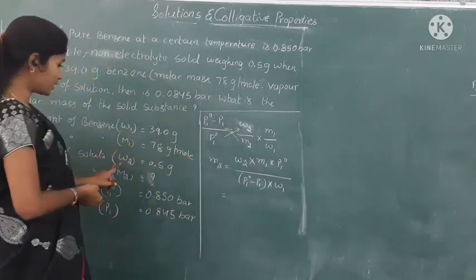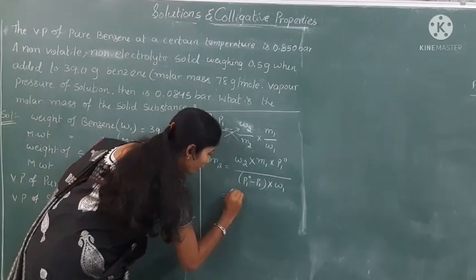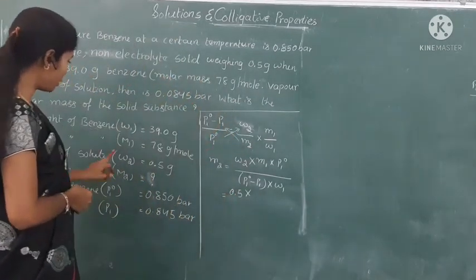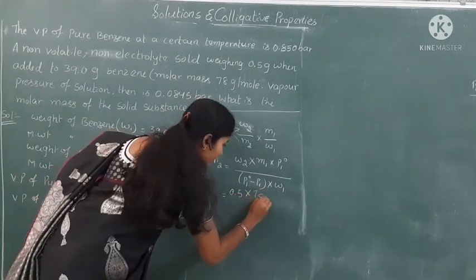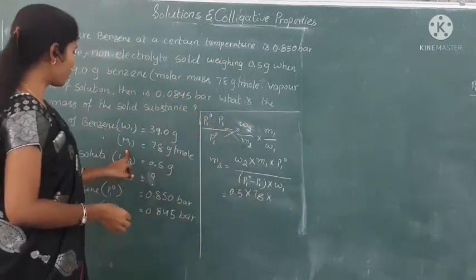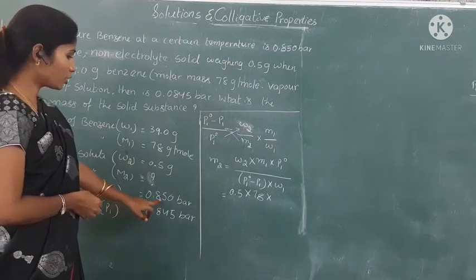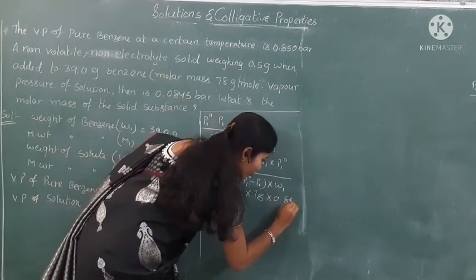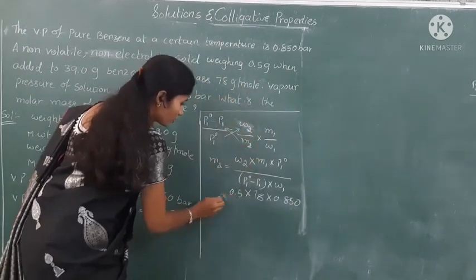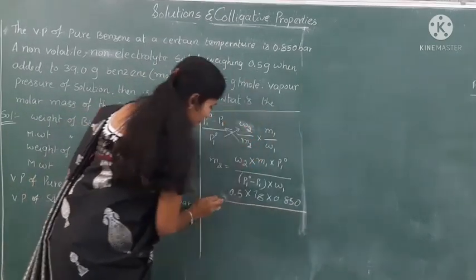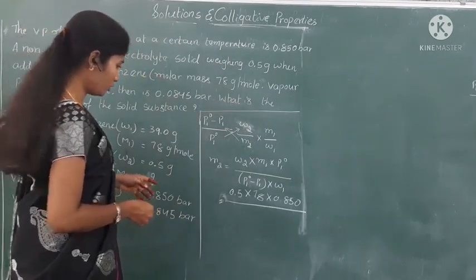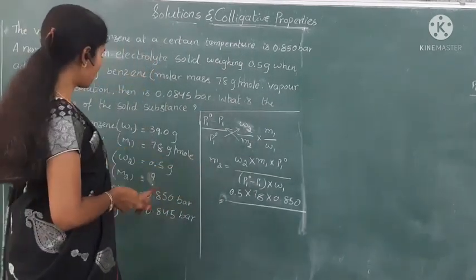M2 equals 0.5 into M1, which is 78, into P1 naught, which is 0.850, divided by P1 naught minus P1.